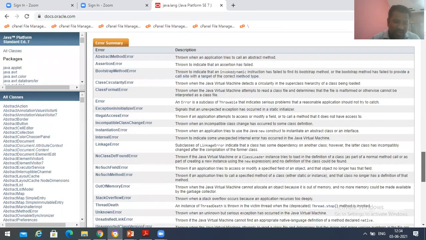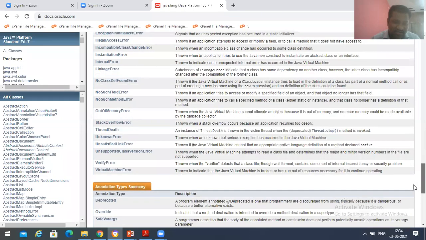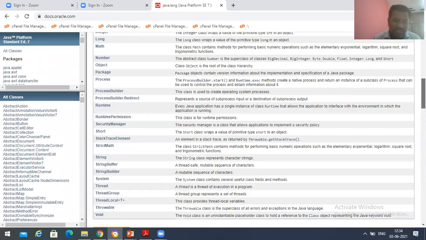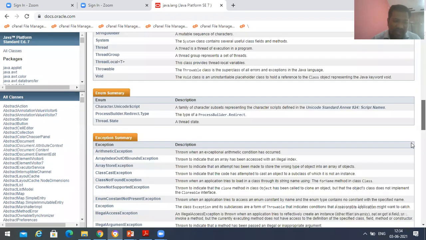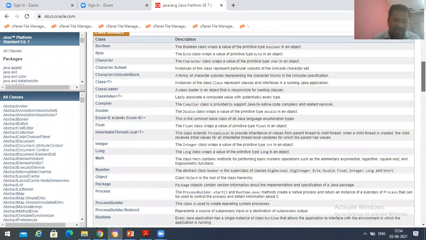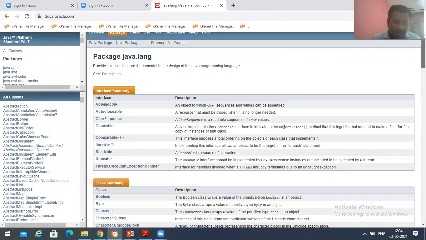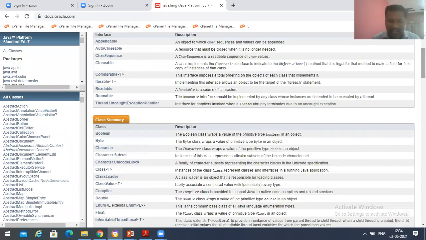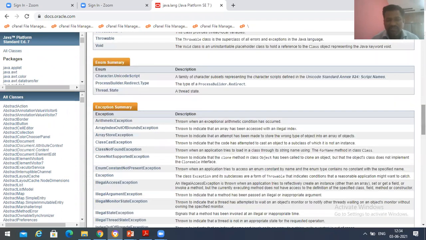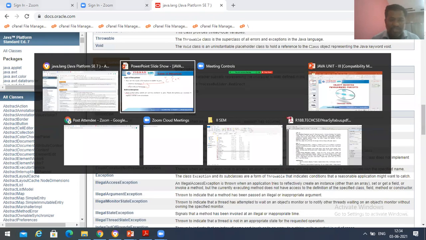And the error summary. So these are all error things. Okay, error means it's also part of exception. So these are all the exception related classes which we have in the java.lang package. This is the exception summary. I will be giving you a clear picture on this with one diagram. So this is what exception is.